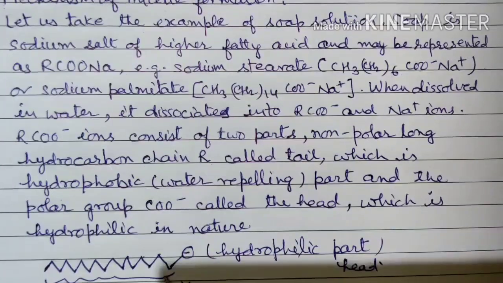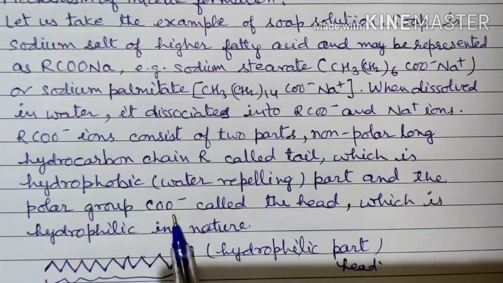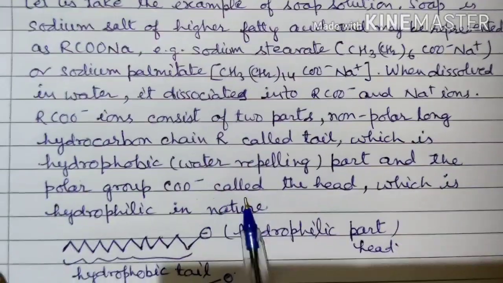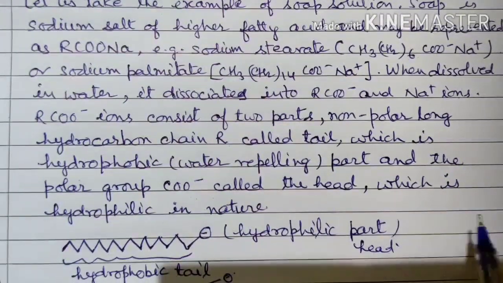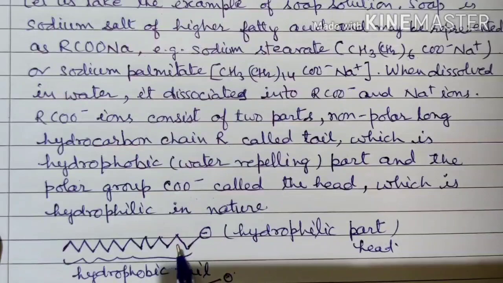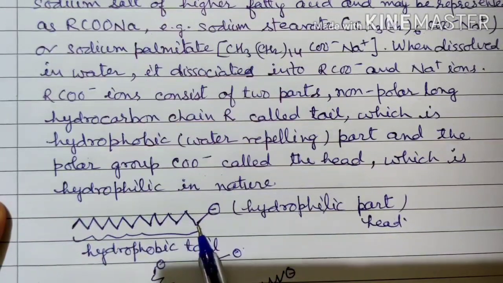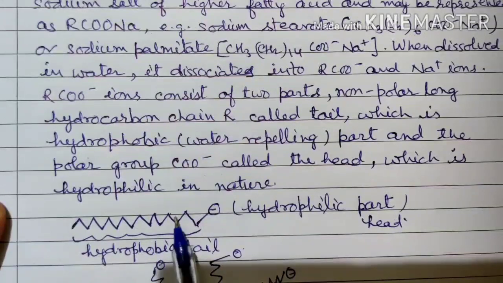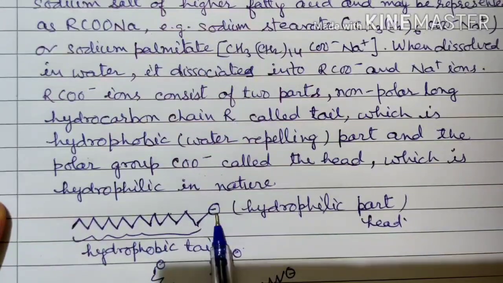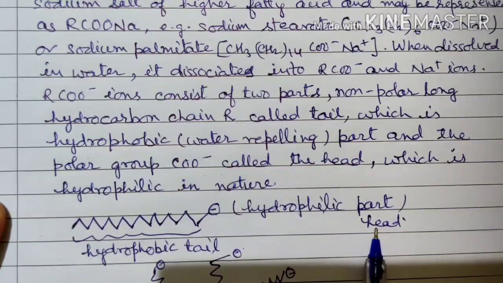part, and the polar part, the polar group, that is COO minus, because it's charged, so it is called the polar part and is called the head, which is hydrophilic in nature. So in the soap, because these are the sodium salts of the higher fatty acids, they have one long carbon chain of at least 13-14 carbon atoms. So they have the long chain, and this long chain is the hydrophobic part, that is, the water hating part, and the other part is carboxylate, COO minus, which is the hydrophilic part, or which is called the head.